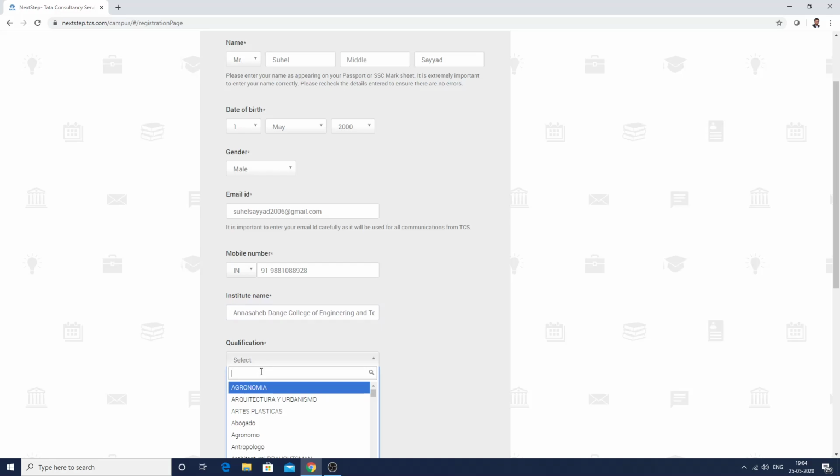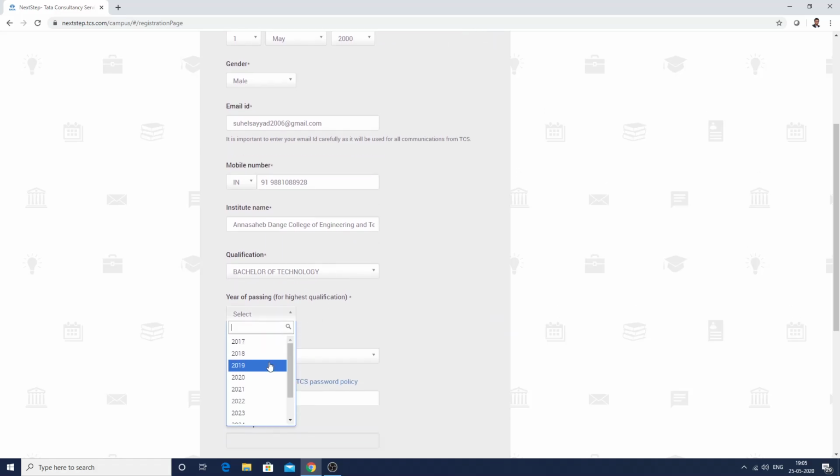Then you can select the qualification as Bachelor of Technology, and year of passing, as you are in first year right now, your year of passing will be 2023. This is very important. All students of first year should enter their year of passing as 2023. Nearest test location, as of now you can enter Sangli.